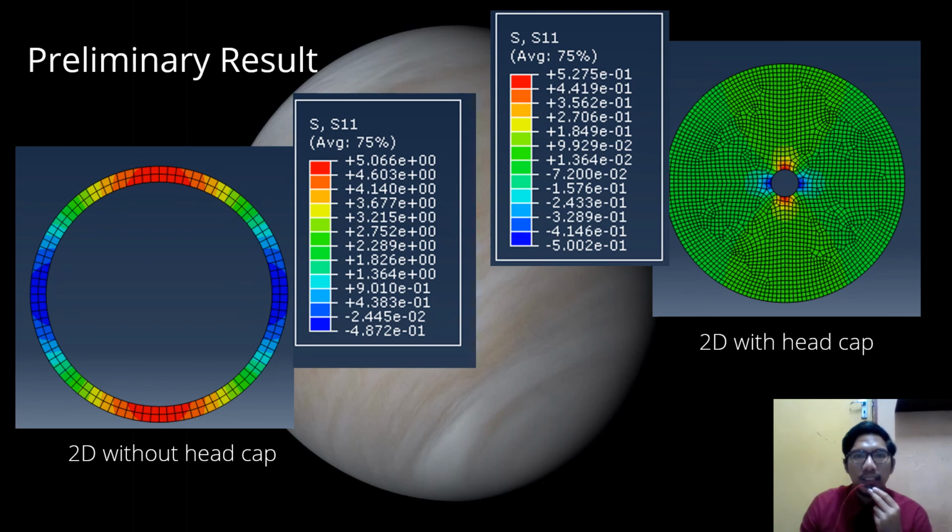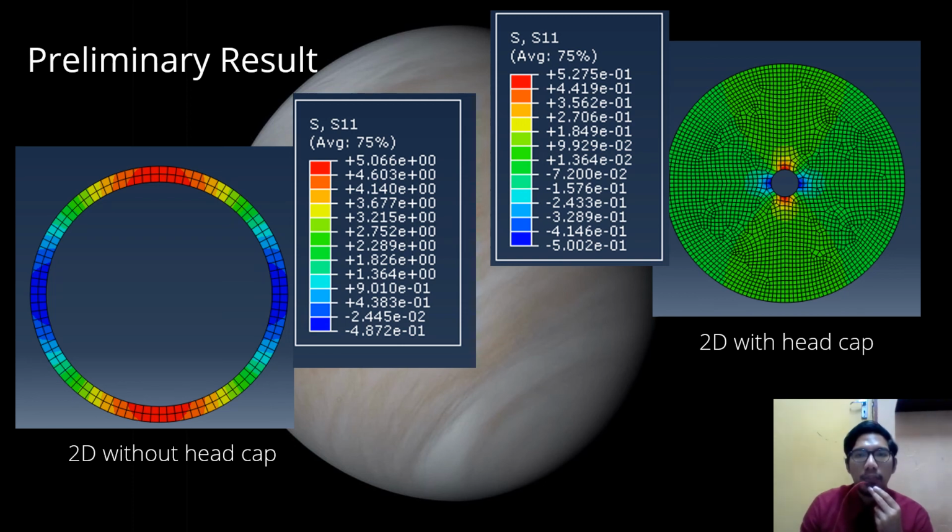So these are the two results of this project. The box shows S11, the strain of elongation that occurred during the simulation. The measurement set in Abaqus was in millimeters, so the elongation on the left side was much more than on the right side, which is the one with the head cap.